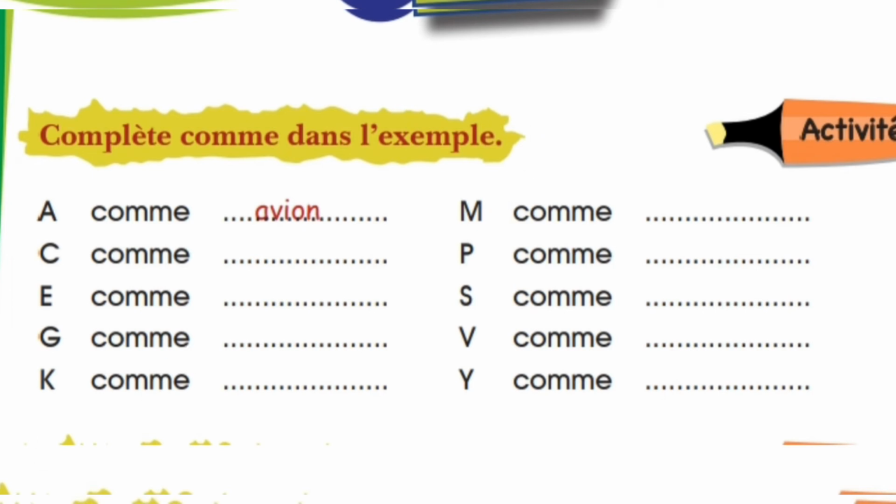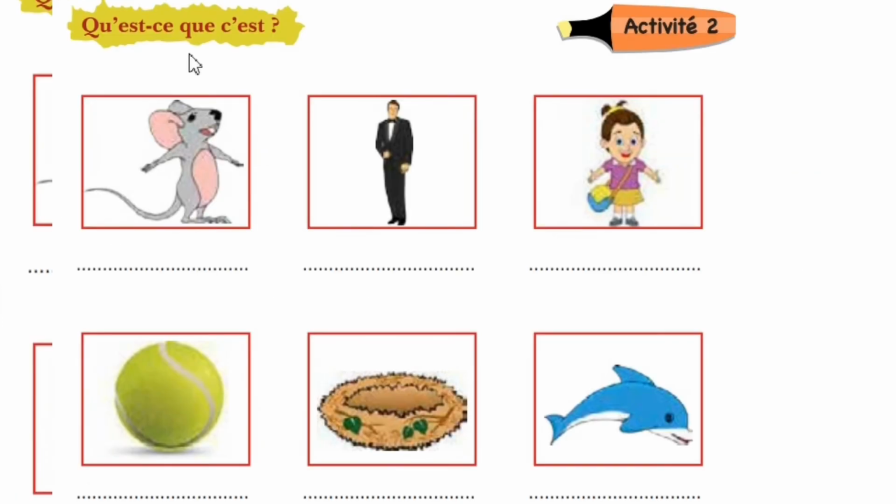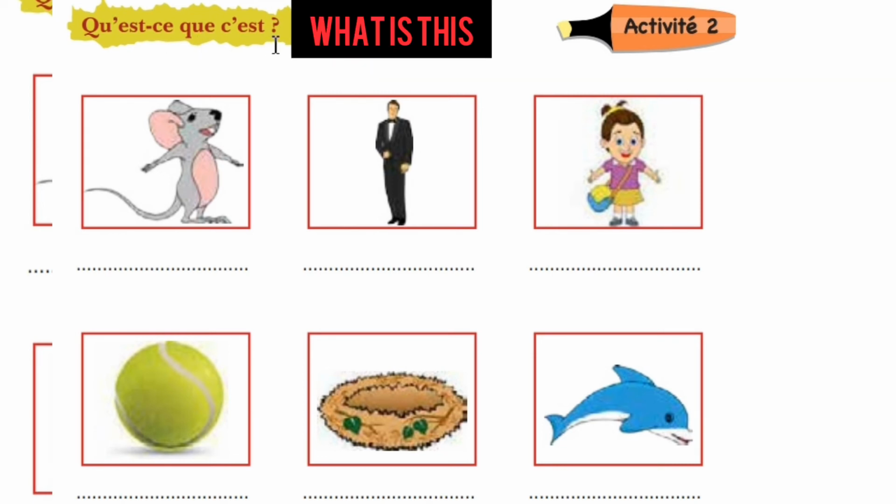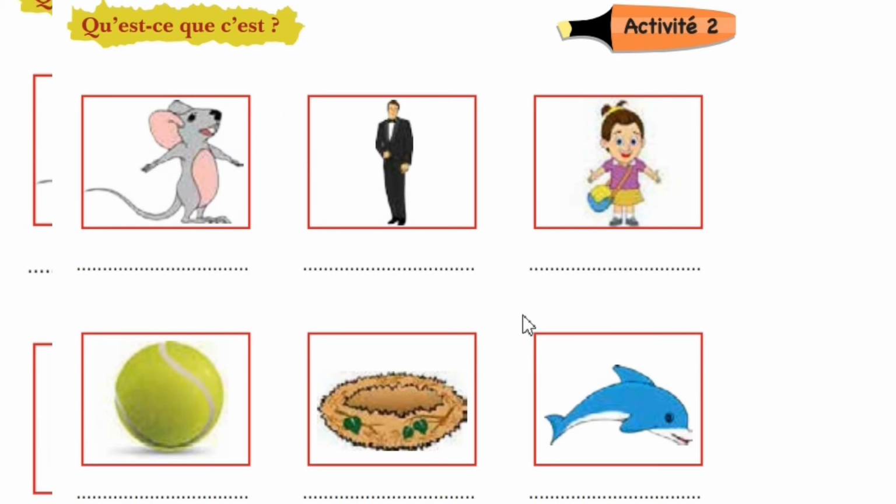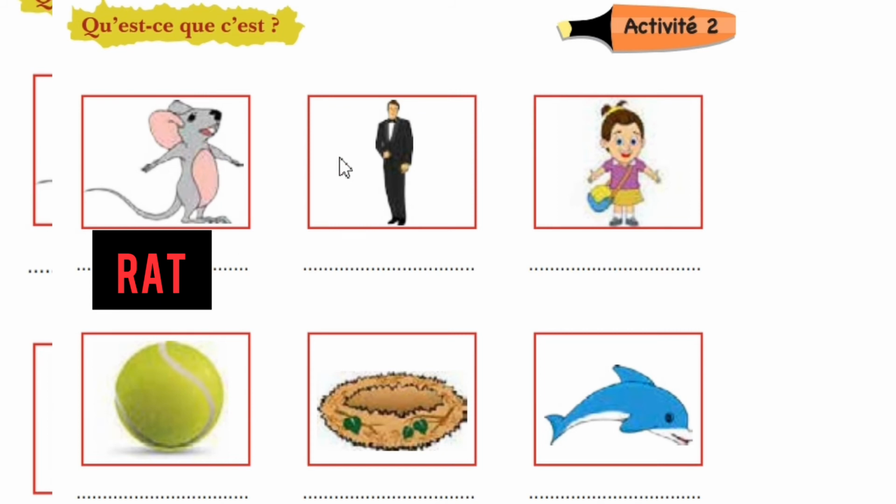Qu'est-ce que c'est? What is this? Activity 2. So there is images and we have to put the name words. So this is rat. So in French we say rat, R-A-T.